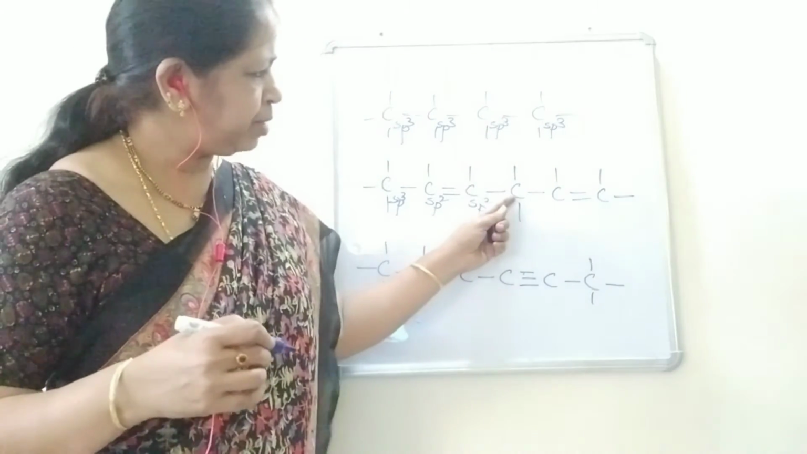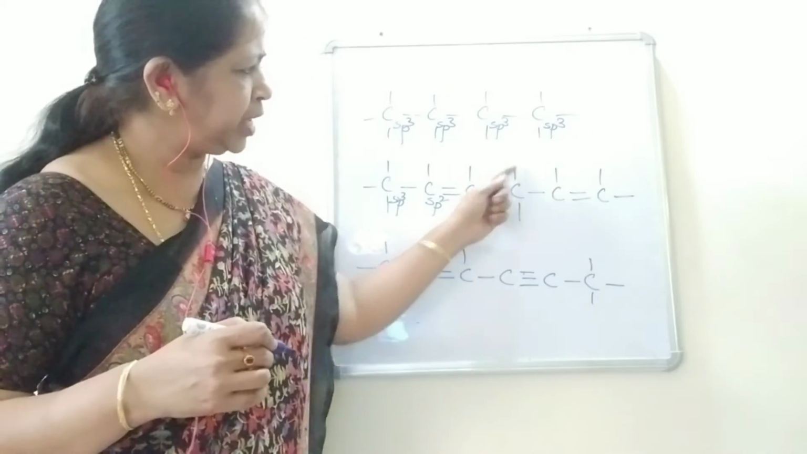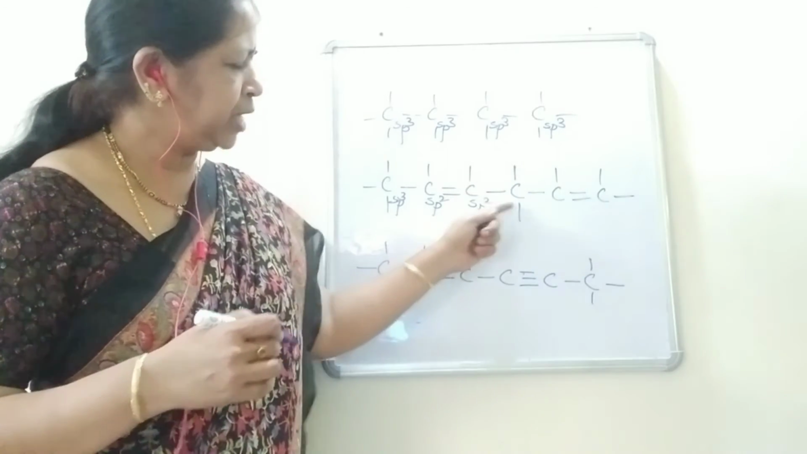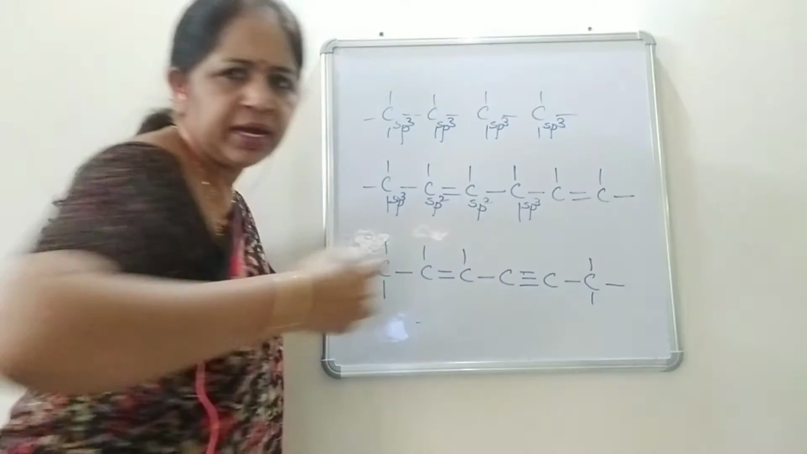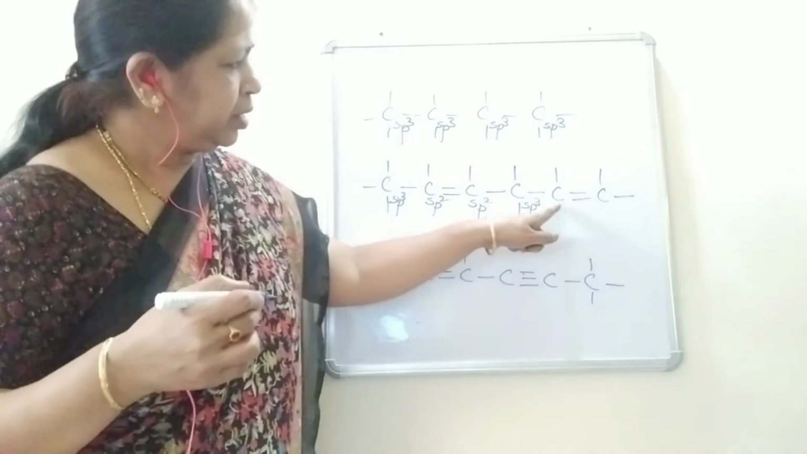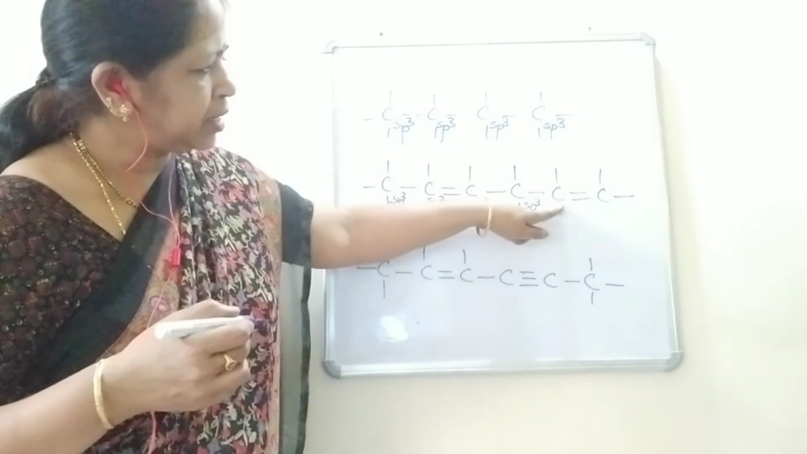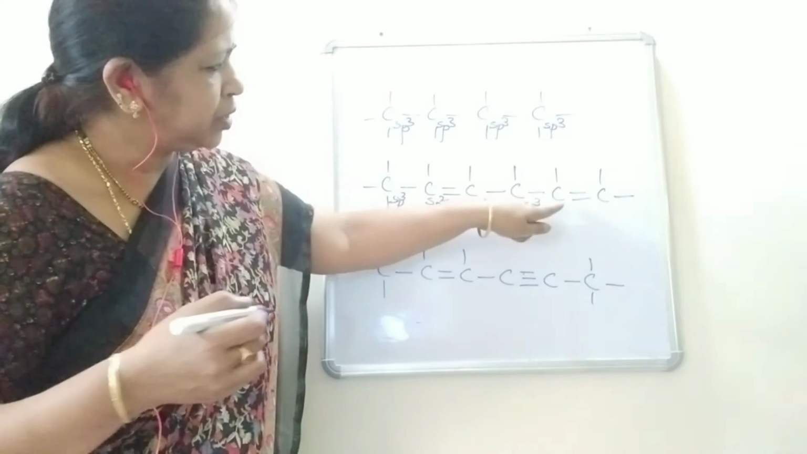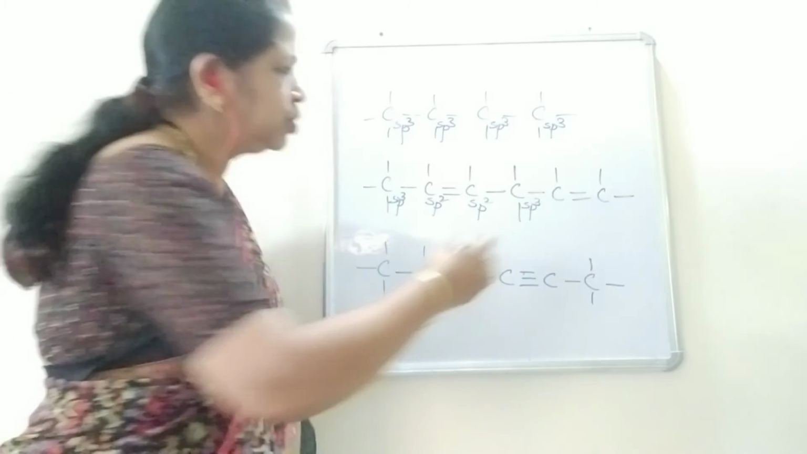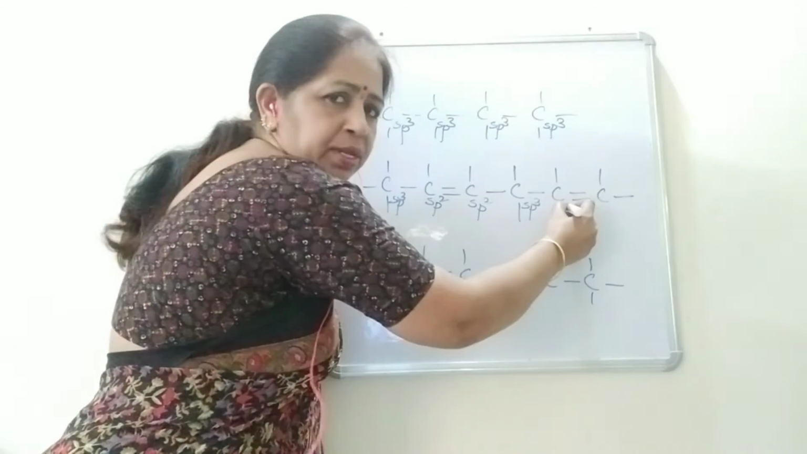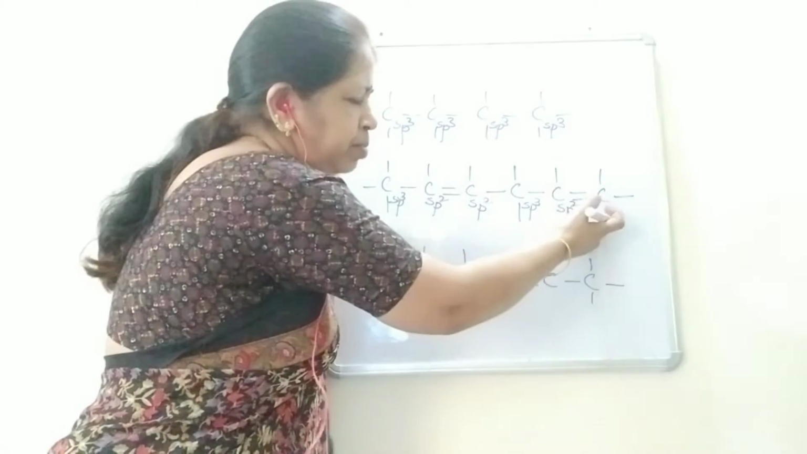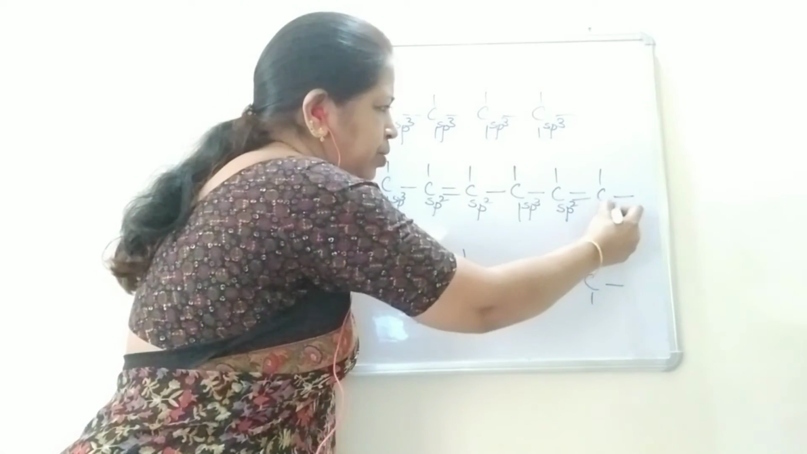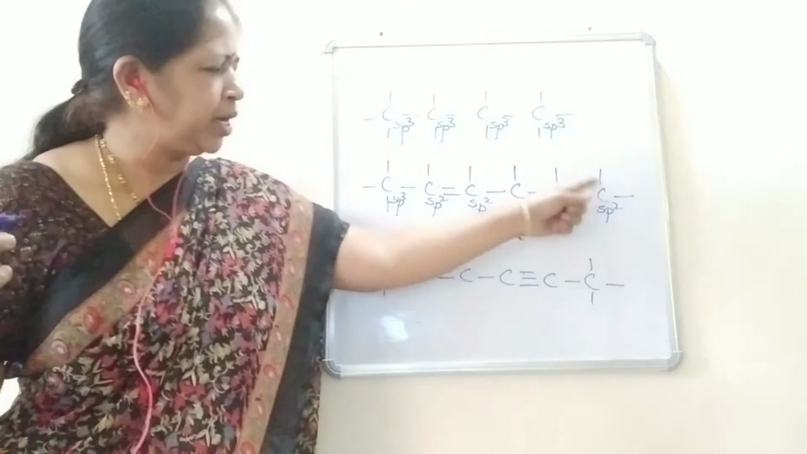And the next carbon has 4 single bonds. So, this carbon will be in sp3 hybrid state. And the next one, this carbon has a double bond on the right side and 2 single bonds. So, this carbon will be in sp2 hybrid state. And the next carbon is also in sp2 hybrid state because it has a double bond on the left side.